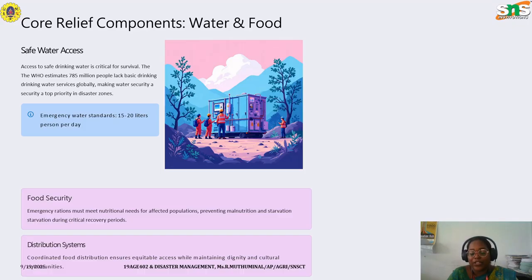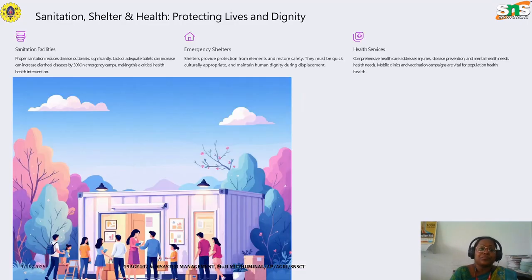The next is food security. Emergency rations must meet nutritional needs for affected populations, preventing malnutrition and starvation during critical recovery periods. The distribution system has to be made possible so that every person has enough water and food supply, and we have to coordinate the food distribution system through equitable access while maintaining dignity and cultural appropriateness.